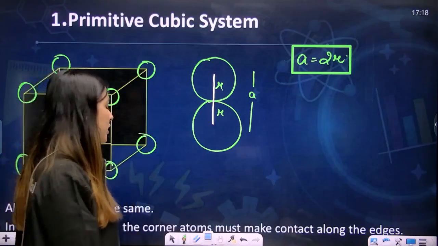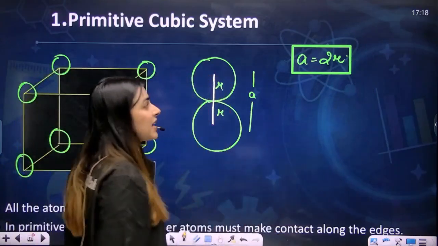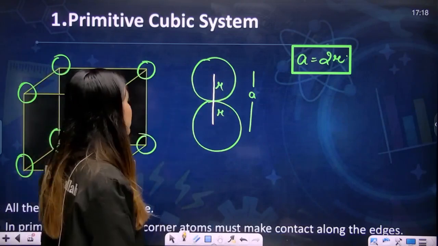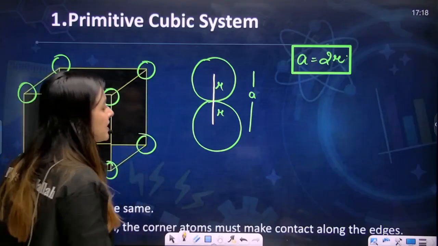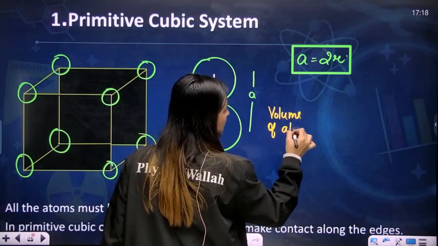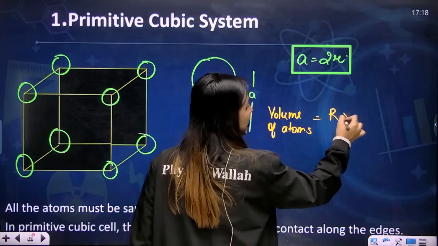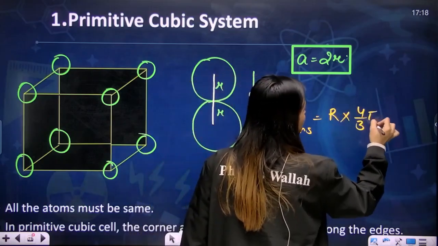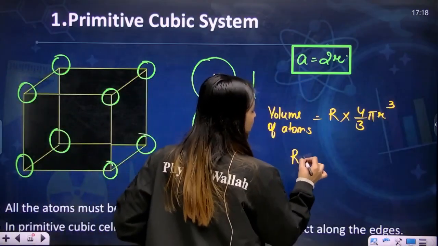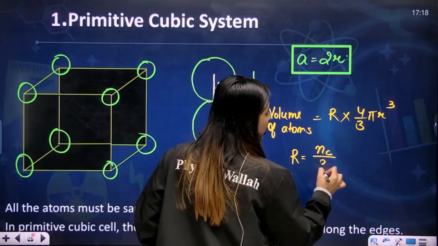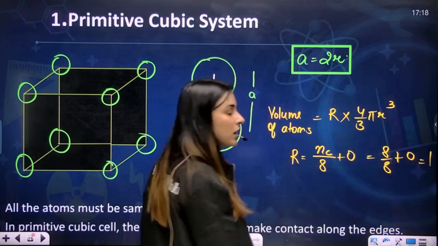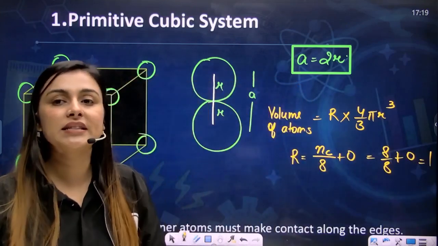Yes. So now what you are going to do, my dear students, is calculate the packing fraction of this particular unit cell. How are you going to calculate it? Let's calculate the volume of atoms. The total volume of atoms would be rank into 4 by 3 pi r cube. It is a primitive unit cell. So what will be the rank? Rank will be, number of atoms at corners upon 8 plus 0, which is equal to 8 upon 8 plus 0. So this is equal to 1. So the rank of this primitive unit cell is 1.